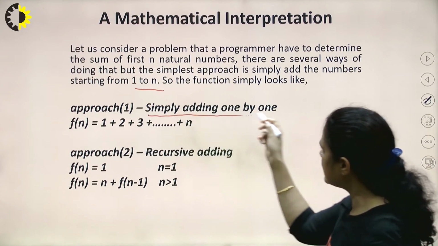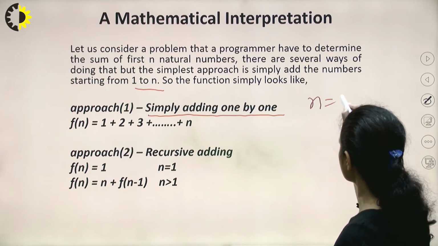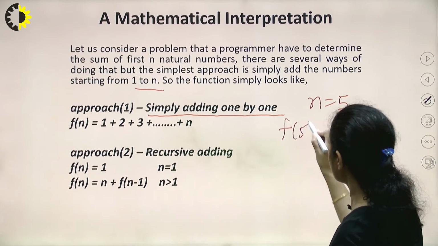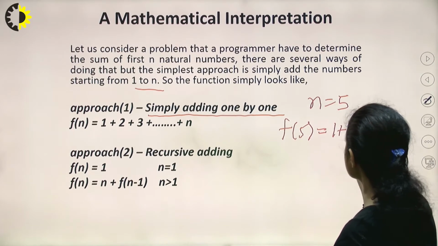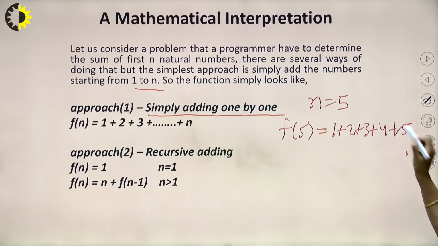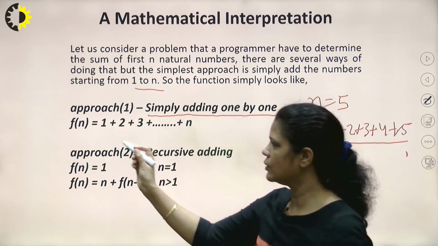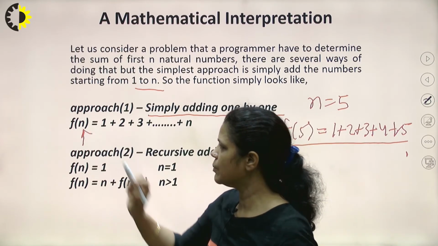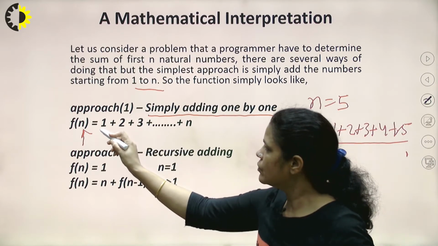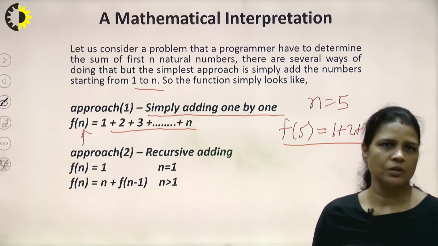Let's suppose n is 5. What will be the value of f(5)? 1 plus 2 plus 3 plus 4 plus 5. So this is the value of f(n). Here n is a variable. Whatever the value of n at that particular time, we will start adding the numbers from 1 to n, and this is the simplest way to do it.